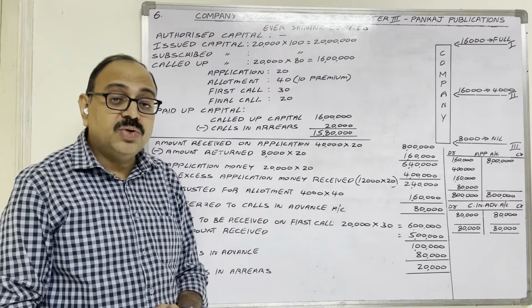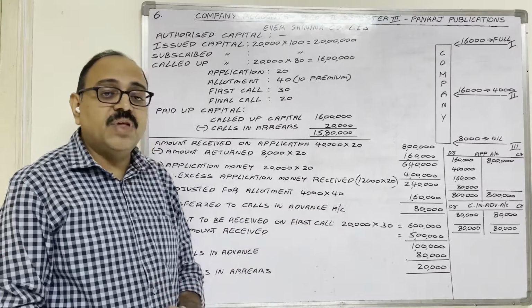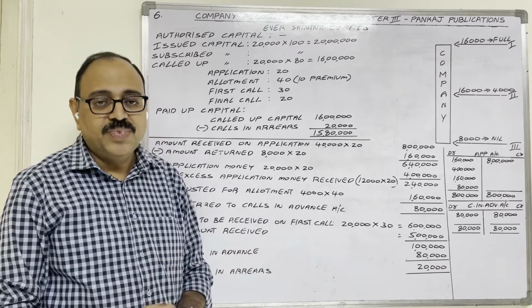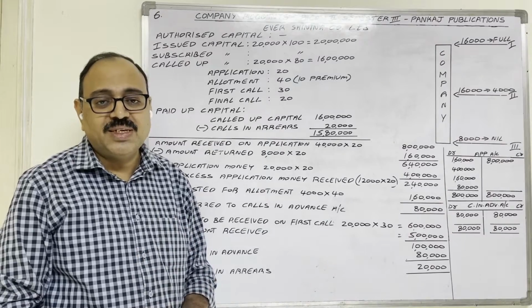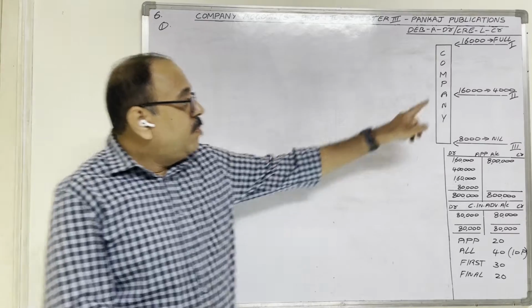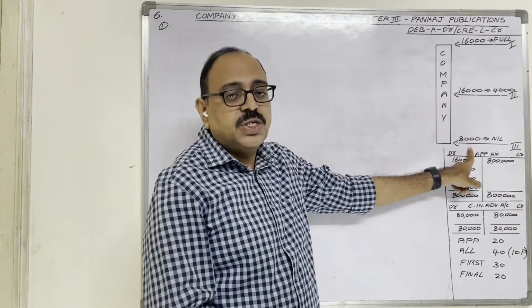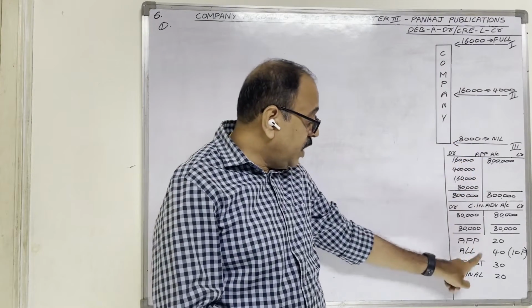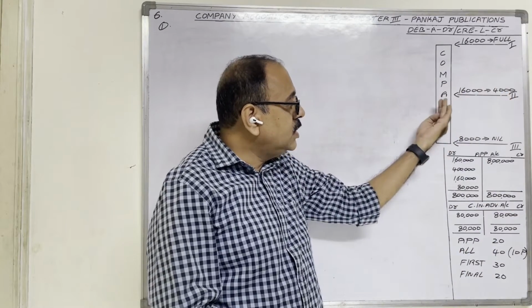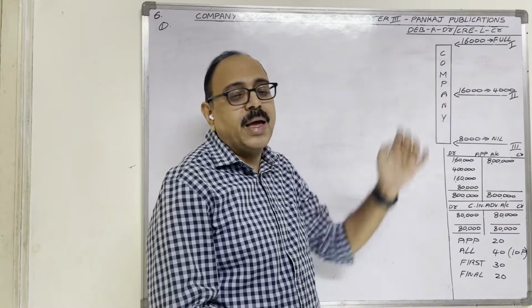He is asking us to write journal entries for these transactions, and he is asking us to show the balance sheet also. Let us see the journal entries first. The first entry is for receiving application money. The public applied for 40,000 shares. On one share, the application money is 20 rupees. So from the public, money is coming to the company's bank account.